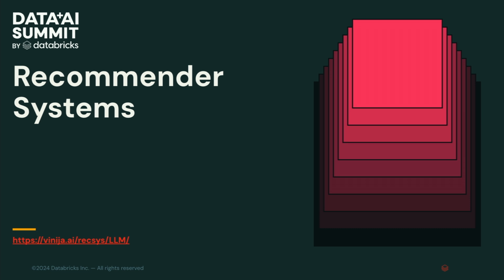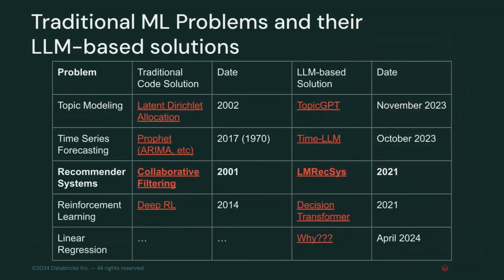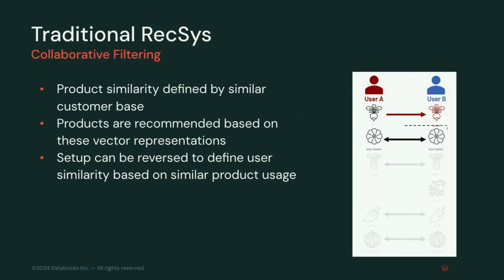Recommender systems have also been around for a very long time. Databricks partially founded as a result of Netflix's challenge for RecSys. So RecSys is an approach that has traditionally been done with collaborative filtering. I don't want to talk too much about it, but feel free to just look at that nice little diagram on the right for a long while. In short, it is vector-based similarity, right? For anyone that is just getting into RAG, you'll be like, oh, that sounds familiar, right? Guess what? That's also vector-based similarity.